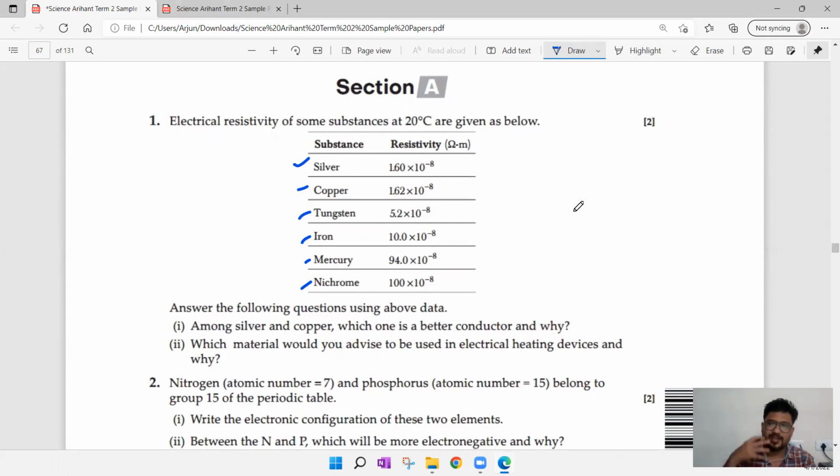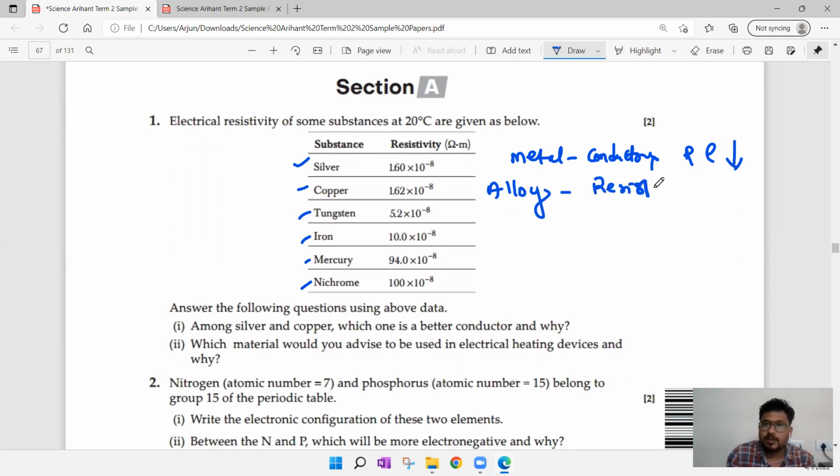So first of all, when they are asking about conductors, alloys, resistors, you have to understand this. Whatever metal you take, metals are good conductors because their resistance value or resistivity value will be low. While coming to alloys, an alloy will be acting like a resistor. Why it will be acting like a resistor? Because its resistance value or resistivity value will be very great.